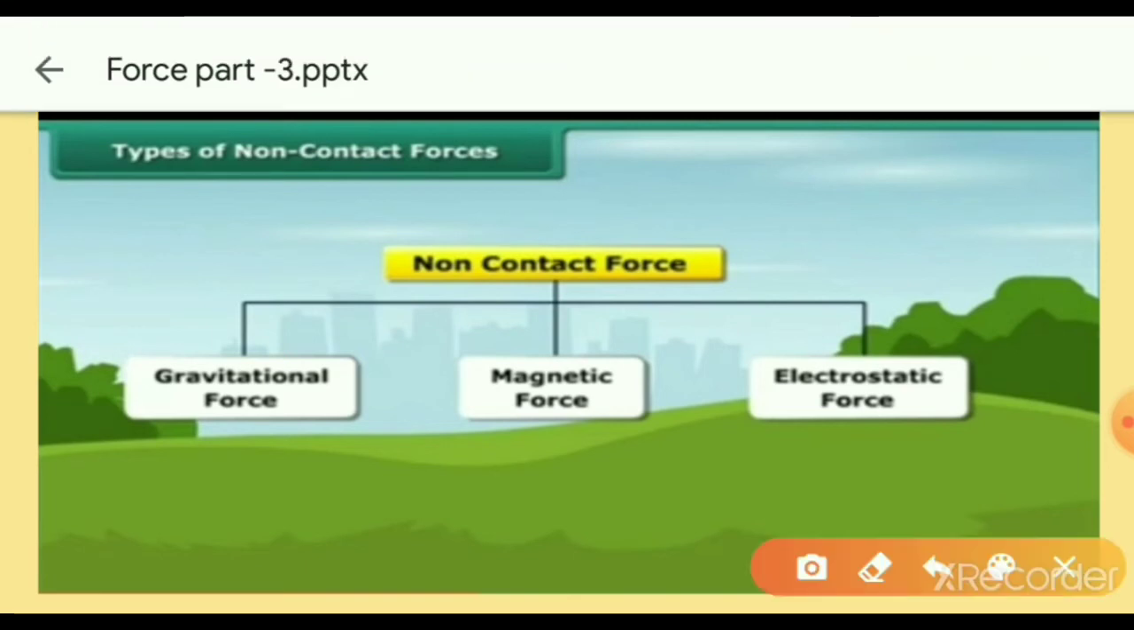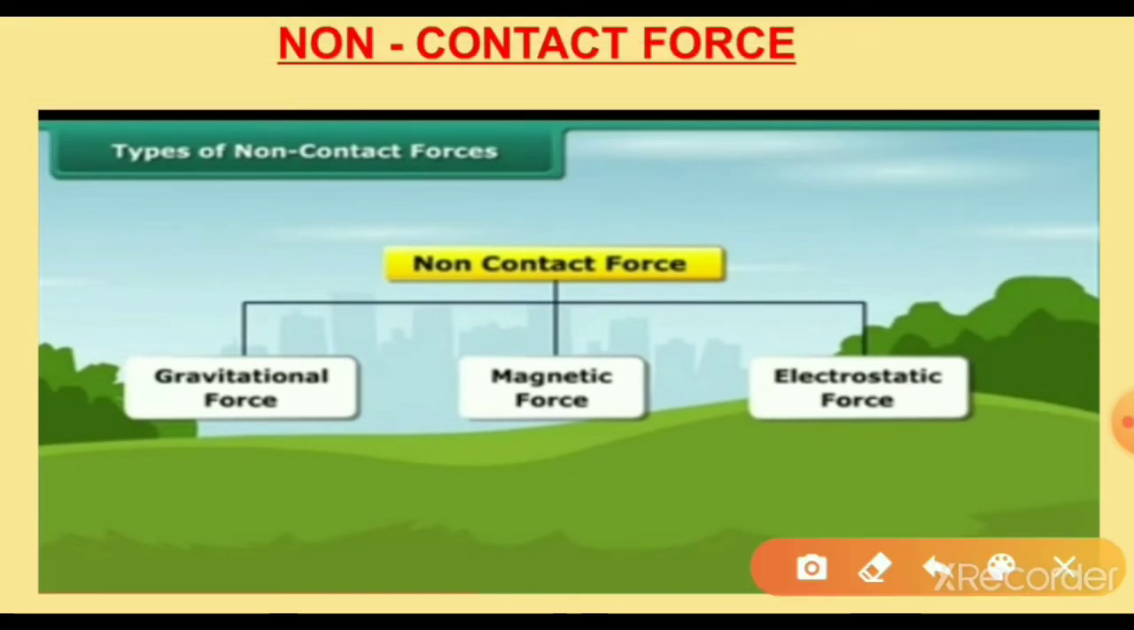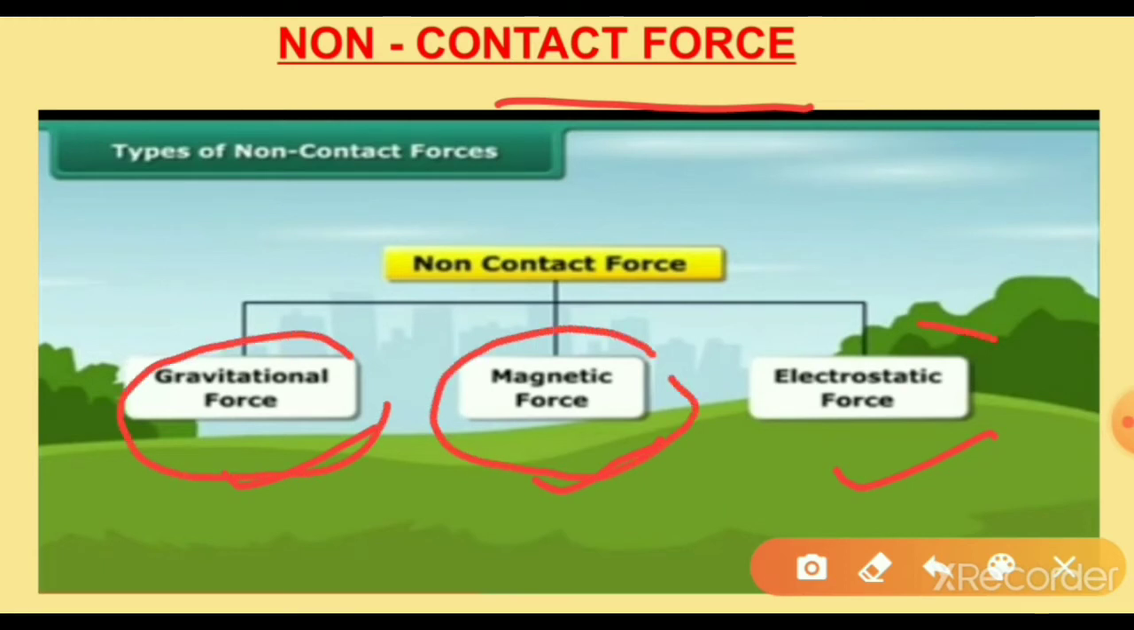And let us discuss the non-contact force. What is the second one? Non-contact force. The non-contact forces are of three types. What are the types of non-contact force? The first one is gravitational force, the second one is magnetic force, and the third one is electrostatic force. So let us discuss the magnetic force.